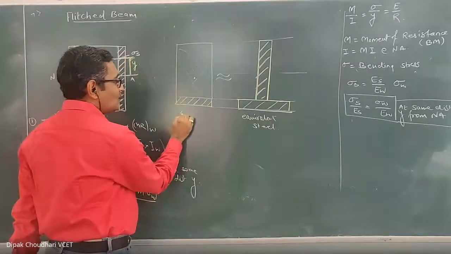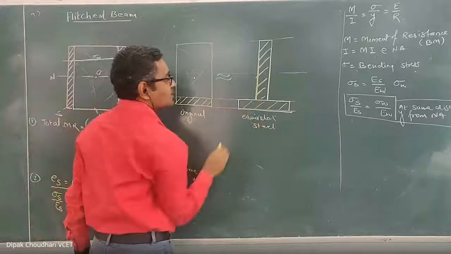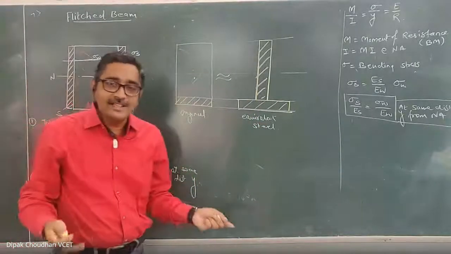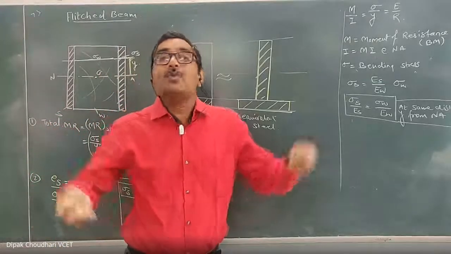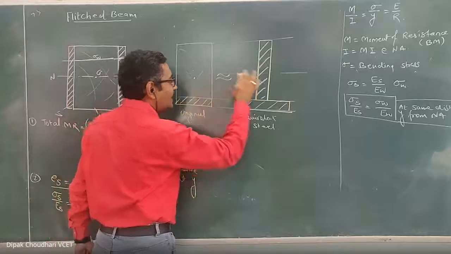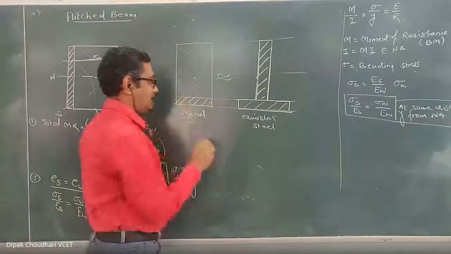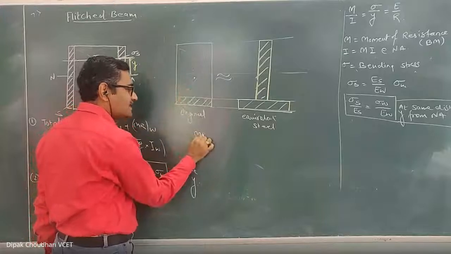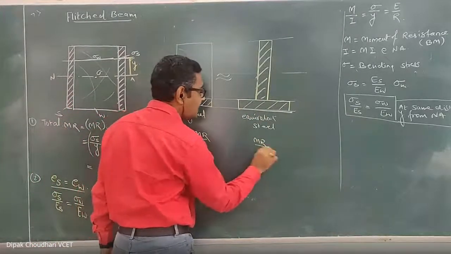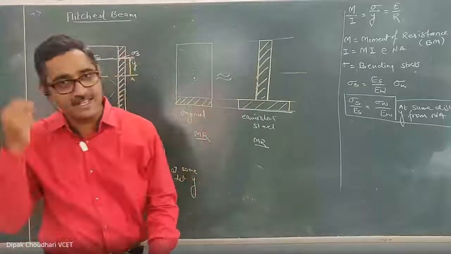Okay, so this is the original composite section which we have converted into an equivalent steel section. So these two sections are equivalent. Now, these two sections, I said that they are equivalent. But what is equivalent in that? In both the sections, the load carrying capacity, or the moment of resistance, is the same. The moment of resistance of the composite section and the moment of resistance of this section are the same. The bending moment carrying capacity of both the sections is the same.